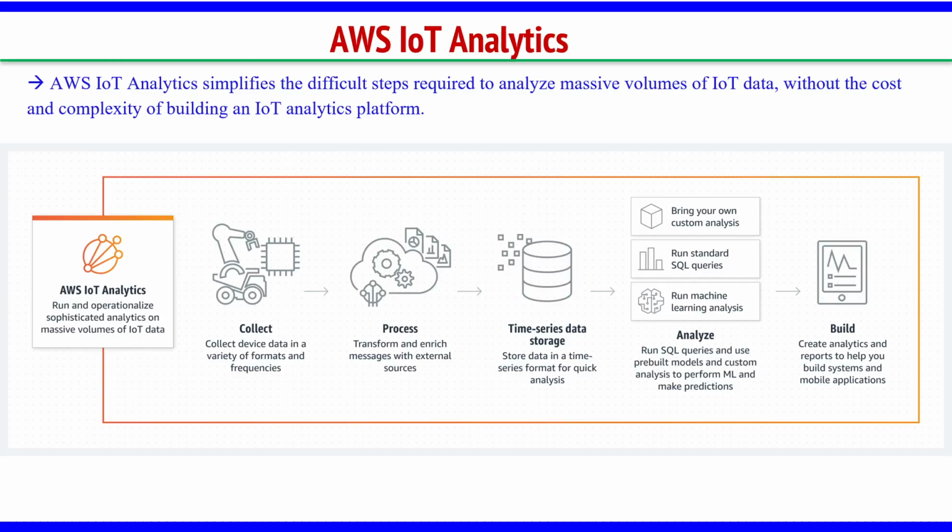So AWS IoT Analytics is a service where I can load the data, I can do the pre-processing, I can store it in a particular format, then I can run all my machine learning algorithms or my SQL queries on that data, and I can generate the reports.